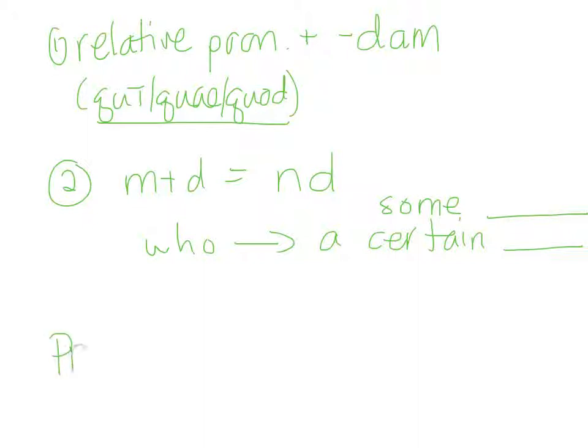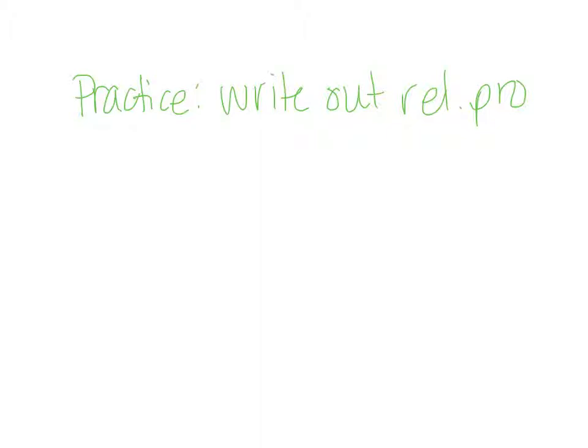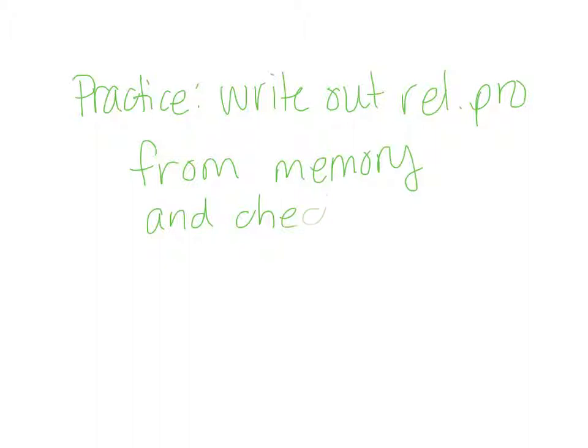So for practice, write out, without any help, the relative pronoun. So you're going to write it out entirely, from memory. And then check it to make sure it's right.